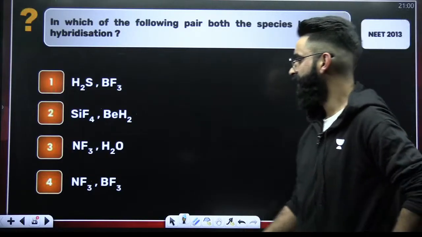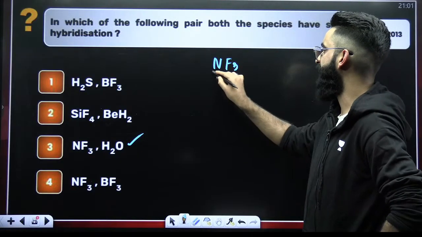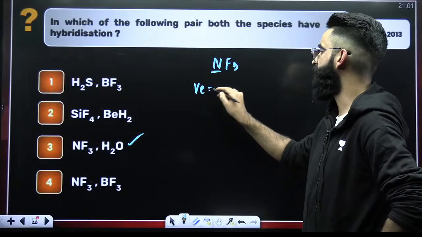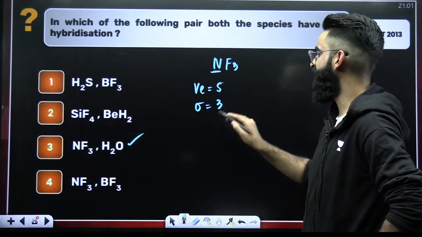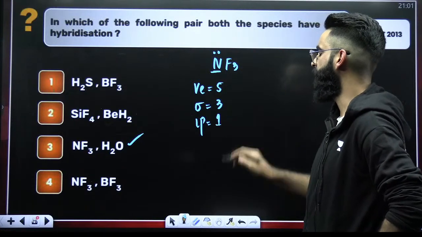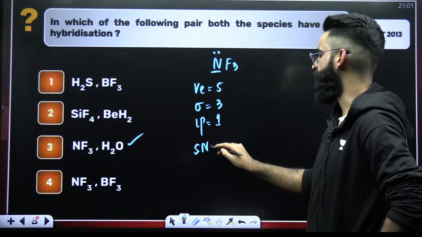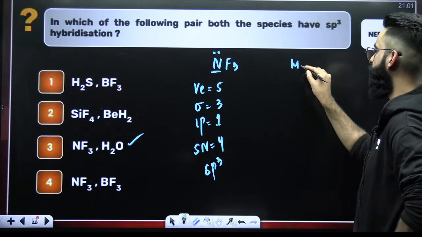Let's check it out. My dear students, if you look at option 3, talk about this particular species, NF3. How many valence electrons with nitrogen? 5. How many sigma bonds? 3 sigma bonds. Out of 5 valence electrons, 3 are utilized, so 2 electrons are left in the form of a lone pair. Steric number is 3 plus 1, 4. Hybridization is sp3.